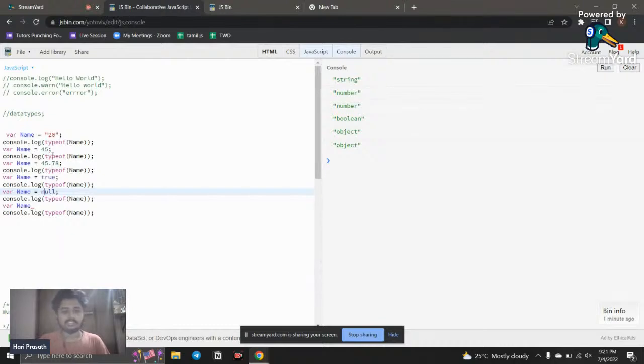And these are called primitive data types. Object is not a primitive data type, it is called a reference data type. So null is not considered an object, but here it shows an object, but don't worry about that. And if I declared something but I don't assign a value, right? This also comes under